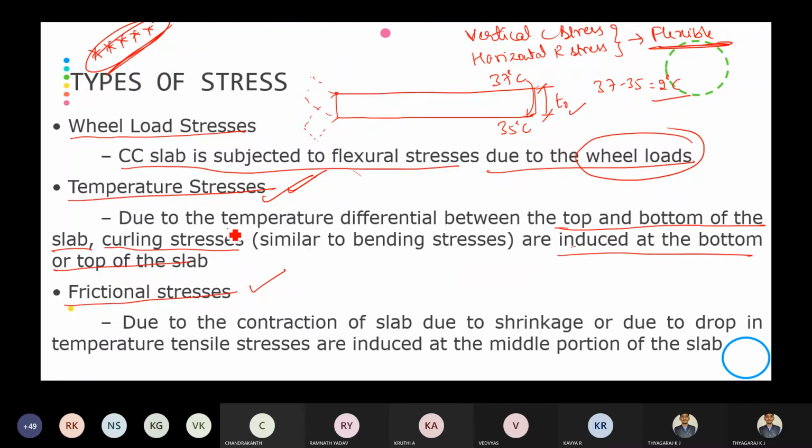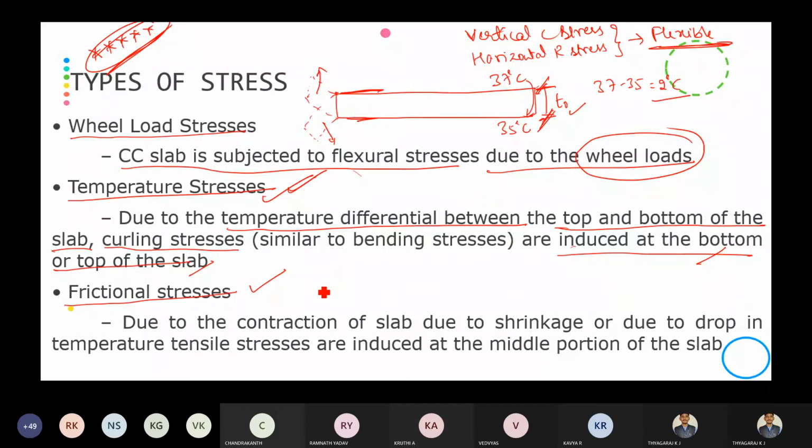If there is any temperature differential between the top and bottom of the slab, there will be chances of curling stresses, that is the bending stresses at the corner. This is upside bending and this is downside bending. There will be bending of the slab at the corner.